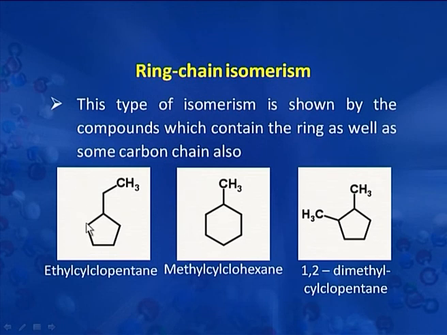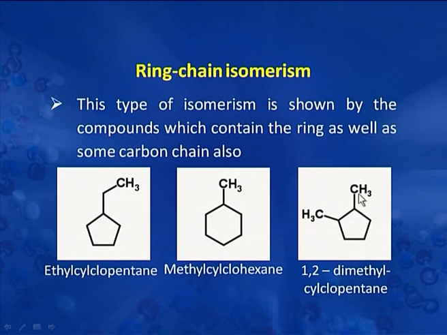So what we find that 7 carbons are in a chain, and carbon number 7 is linked to carbon number 3. Let's move on to second structure. Again we find 1, 2, 3, 4, 5, 6 and 7. So there are 7 carbons in a chain, but 7th carbon is linked in the chain to carbon number 2.